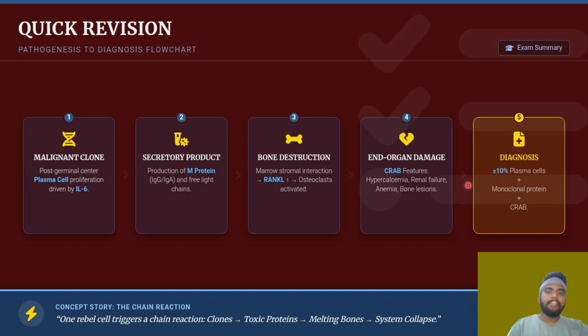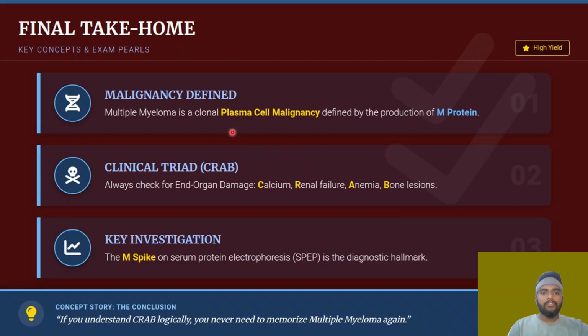And then you will have renal failure. You will have anemia because there is no space for the RBCs in the bone marrow. There will be anemia, and then bone lesions will be there. So, malignancy defined: multiple myeloma is a clonal plasma cell malignancy defined by the production of M protein.